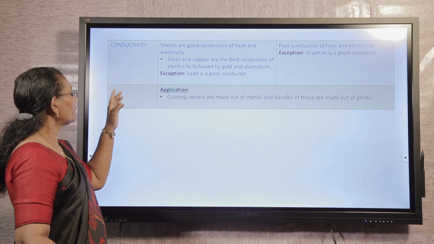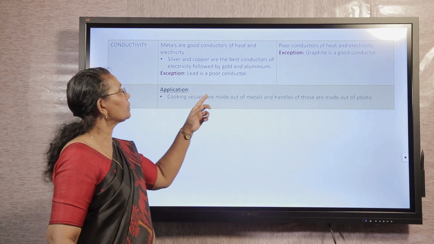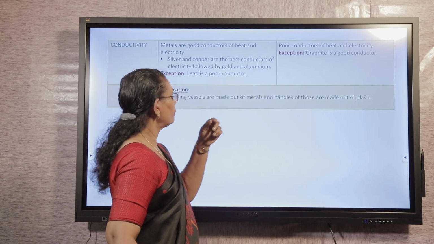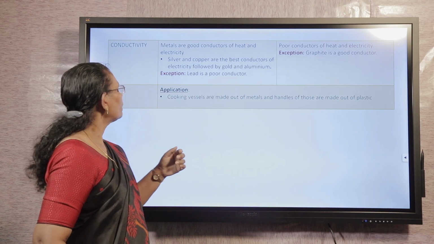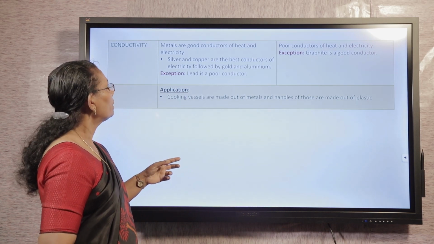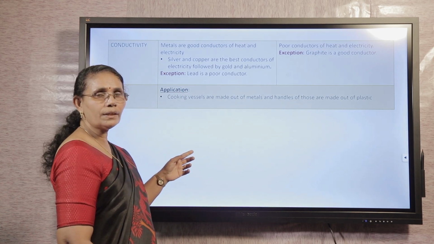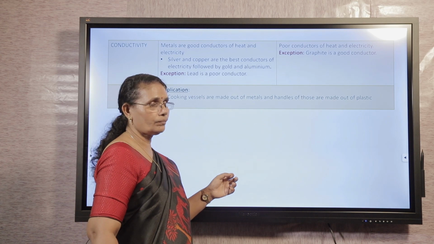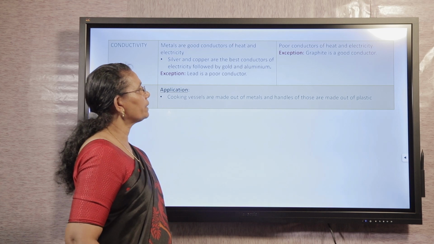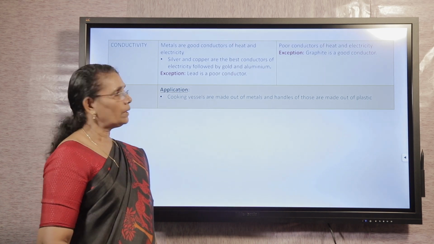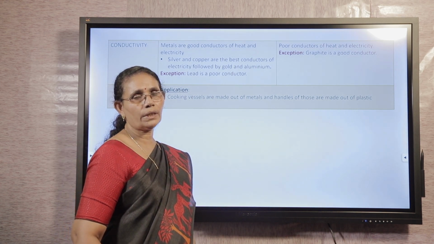The last property, that is conductivity. Metals are good conductors of heat and electricity. Silver and copper are the best conductors of electricity, followed by gold, aluminium. Exception is there, lead is a metal which is a poor conductor. Non-metals are poor conductors of heat and electricity, but graphite is a good conductor, which is a form of carbon, that's a non-metal.